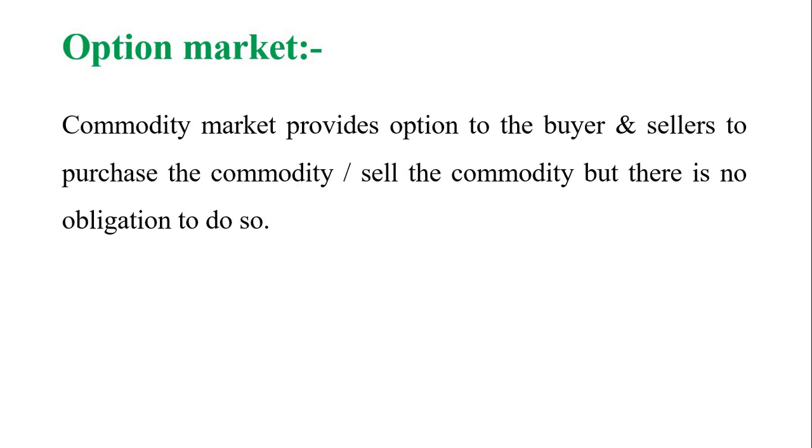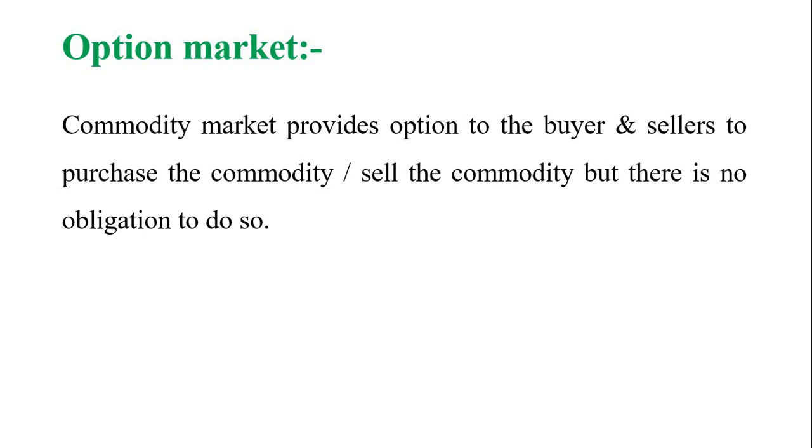He can sell at 619 rupees, so 19 rupees is his profit. That's why he will not exercise, because he can sell the same asset in the market at rupees 619 rather than giving it to the seller of the put option for rupees 600.